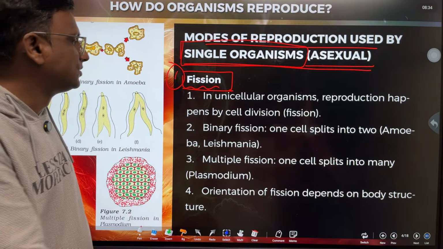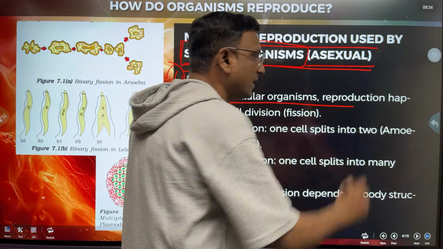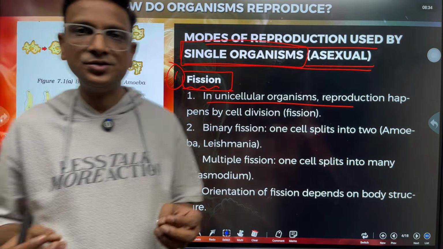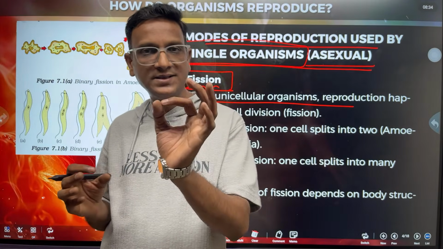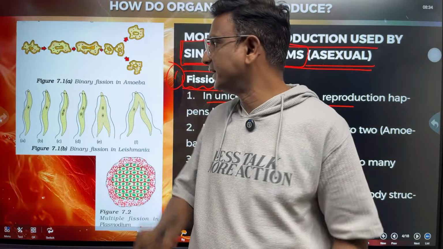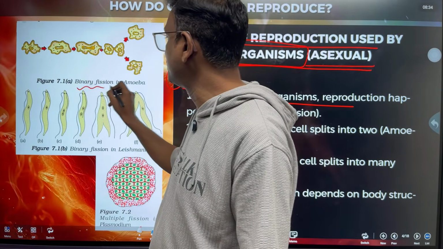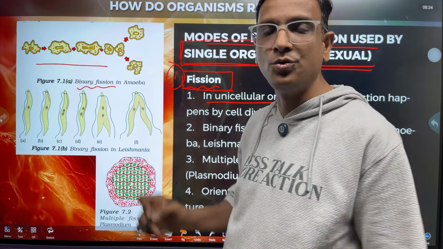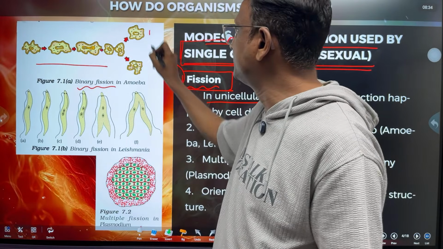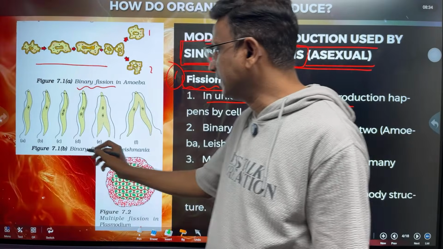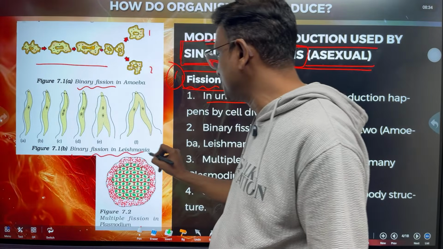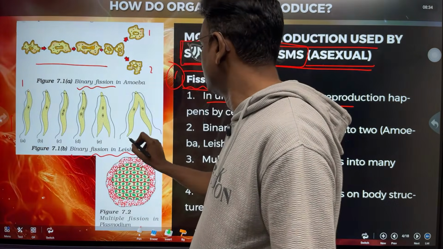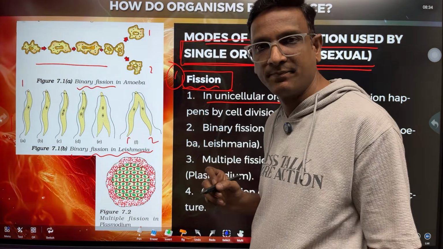In fission, unicellular organisms reproduce. Fission means splitting. Some organisms, one single organism, splits into two. That is called binary fission. Here we can see amoeba splitting into two. One parent cell splits into two daughter cells. Here, one more binary fission in Leishmania. One parent cell splits into two daughter cells.